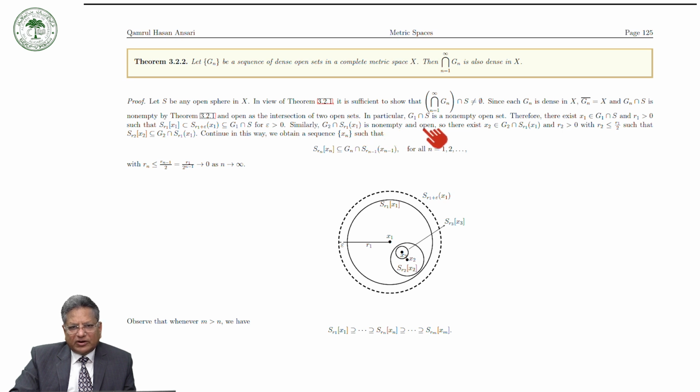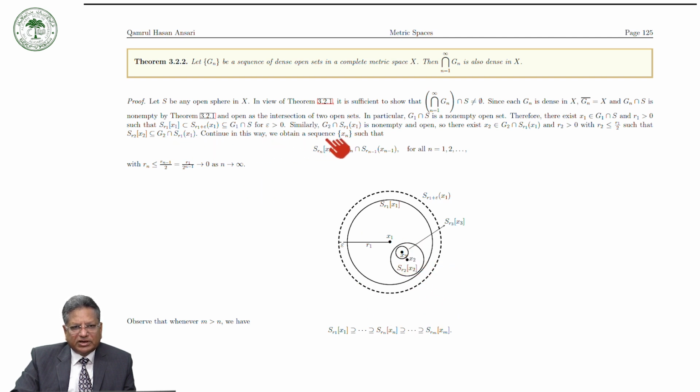Similarly, we can take G2 intersection the open ball S[r1, x1]. It is non-empty and open. So there exist x2 in G2 intersection S[r1, x1] and r2, with r2 less than or equal to r1 upon 2, such that this holds good. That is, if this is your x2, this is your closed ball, and this closed ball lies in G2 intersection S[r1, x1].